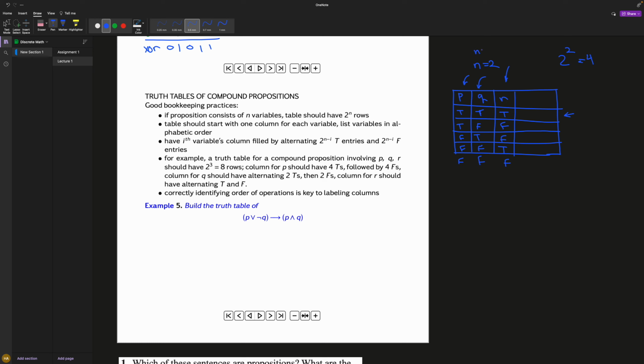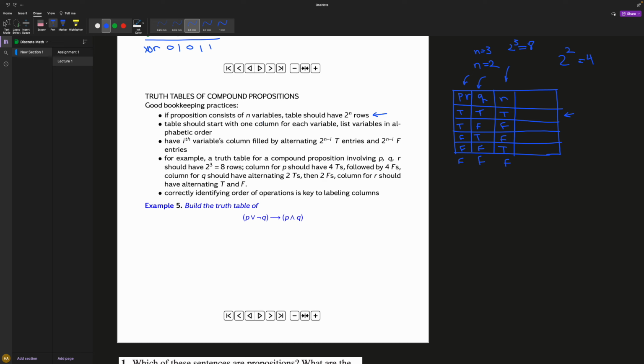This n would be 3, and so 2 to the 3, which is 8. So I gotta have 8 rows, and that would cover all your different scenarios. So that's this one. The table should start with 1 column for each variable, listing the variables. So like this is obviously a no-brainer. I don't think you need to memorize this. Each column has just 1 variable. Like you're not gonna have P and R and then have true and true.